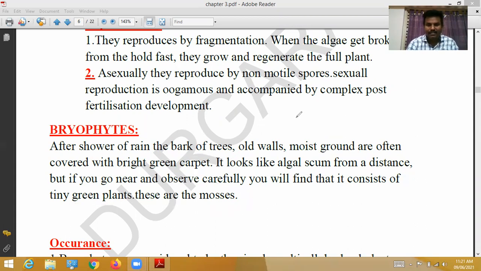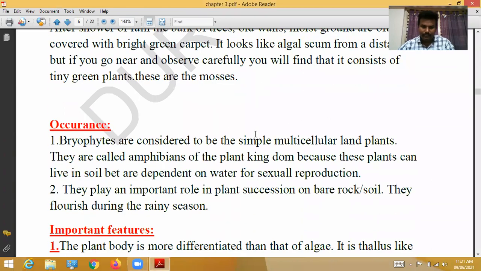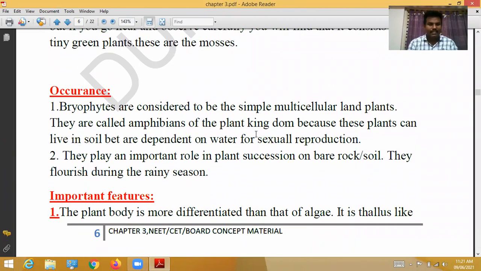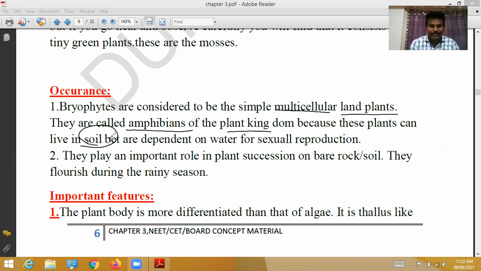Bryophytes are considered to be the simplest multicellular land plants. They are called amphibians of the plant kingdom because these plants can live in soil, but they are dependent on water for sexual reproduction.